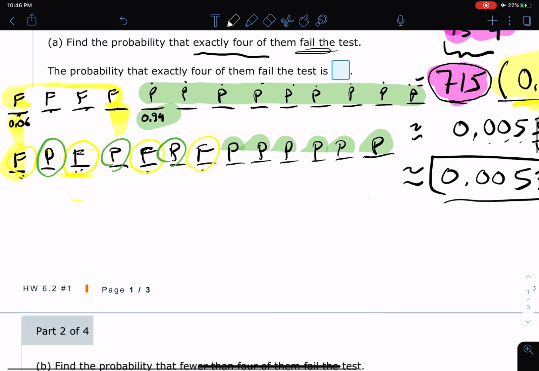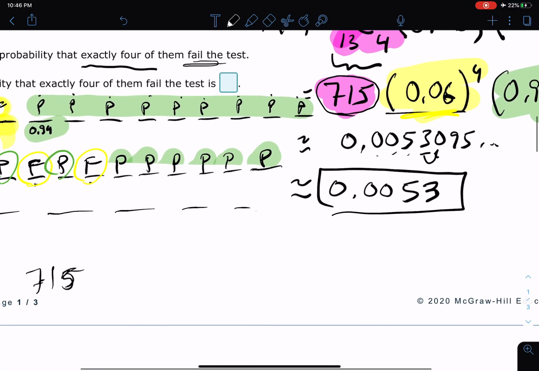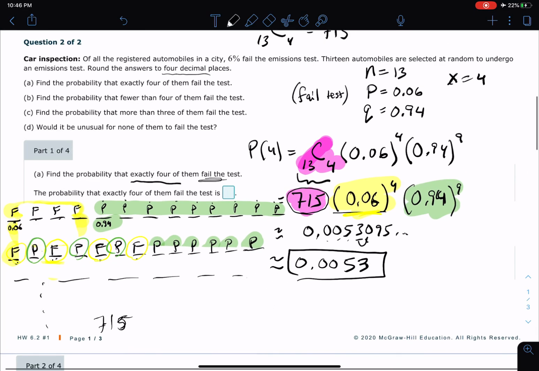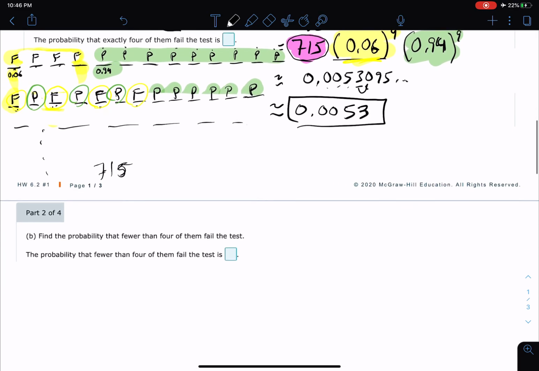If we're trying to do this by hand, we'd continue doing this all the way down here, having 715 of them. Oh, there's 715 different ways to group that, and so I need to multiply by 715. That's not reasonable, so we use this combination of 13 choose 4. Some really nice formulas do a lot of work for us. Okay, so I went into lots of detail on that, hopefully not too much. Let's take a look at the next one.